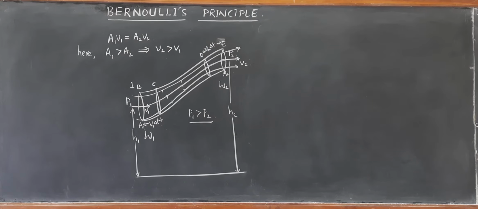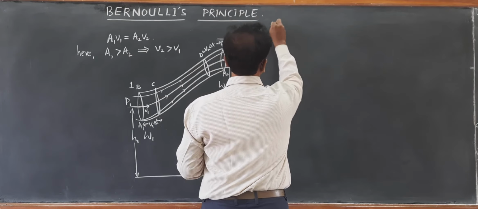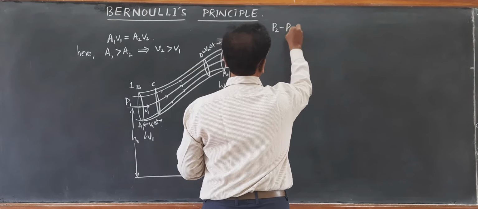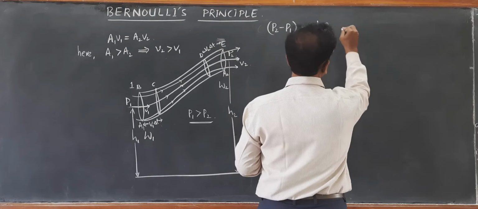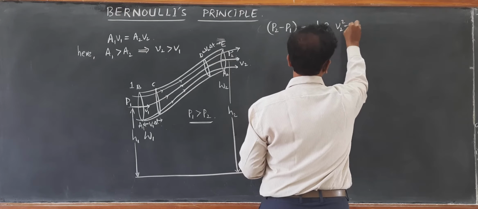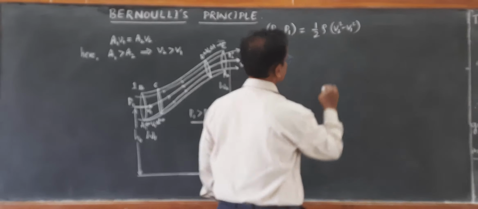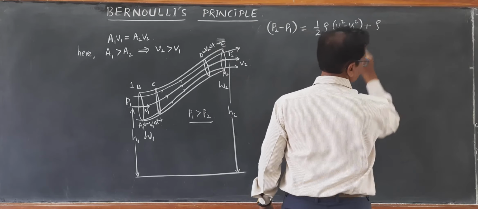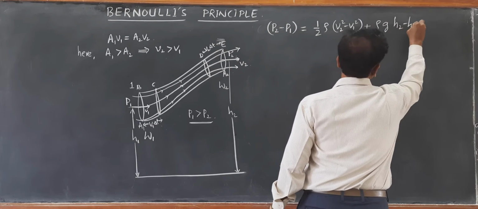So finally we get the equation after cancelling delta V: P2 minus P1 is equal to half rho (V2 square minus V1 square), because delta V cancels, plus rho G (H2 minus H1).